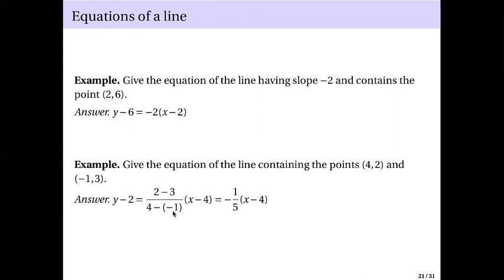Okay? And therefore, multiply it now to x minus 4. And in here, we simplify. So 2 minus 3, that's -1. 4 minus -1, that's 5. So we simplify this as -1 over 5 times x minus 4. Okay?